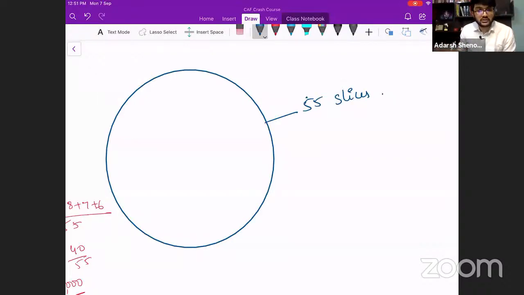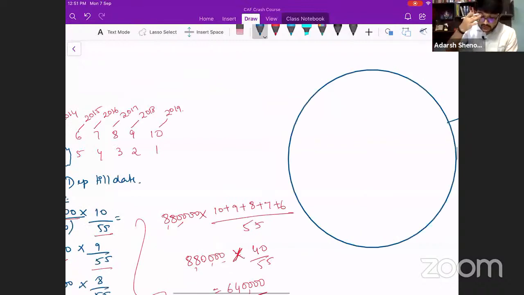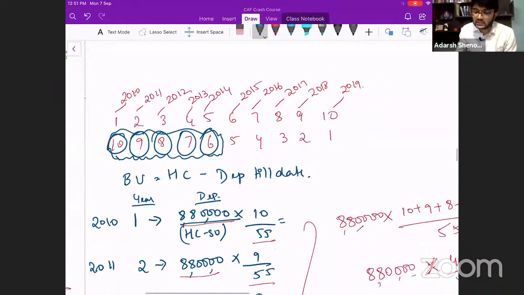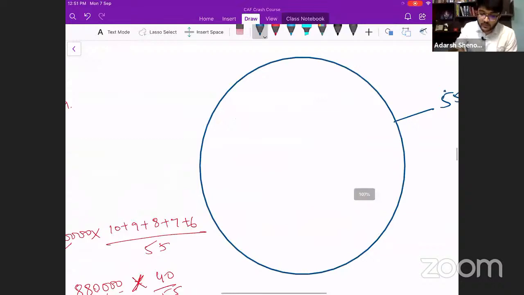Alright. The depreciable value is divided into how many slices? 55 slices. And every year, these many slices are written off as depreciation. For the first year, 10 slices are written off as depreciation. For the second year, 9 is written off. Then 8, 7, 6.